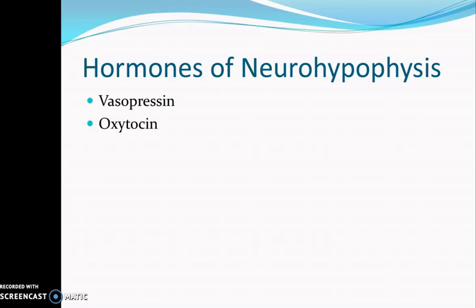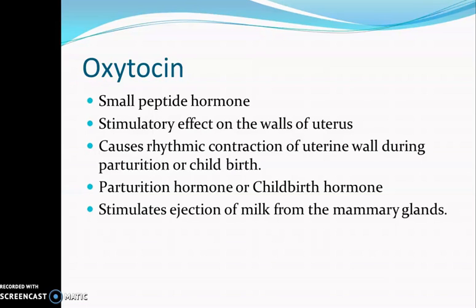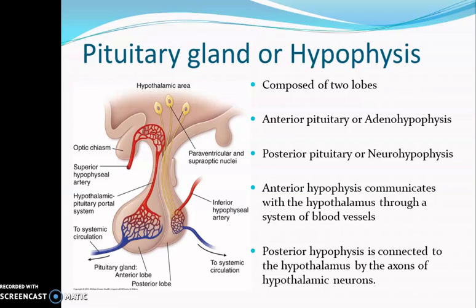In the case of vasopressin, the target organs are the kidney tubules and also the blood vessels. Oxytocin has its effect on the uterine wall, and it also has its effect on the mammary gland. I have talked about the functions of vasopressin and oxytocin in the previous video. So that is about the hormones secreted by the pituitary gland, that is, the adenohypophyseal hormones as well as the neurohypophyseal hormones. Thank you.